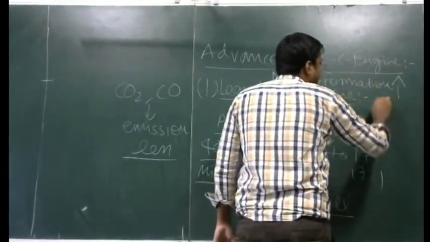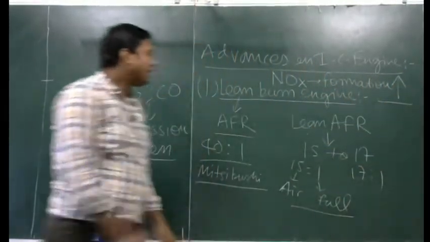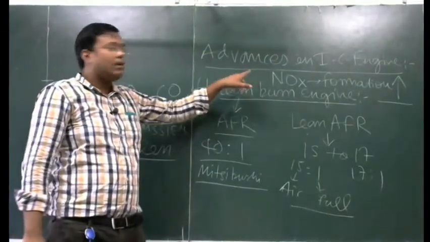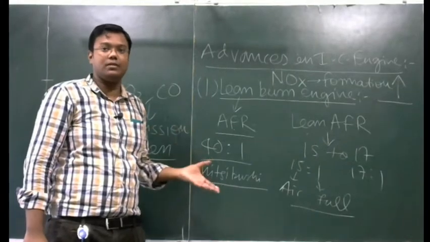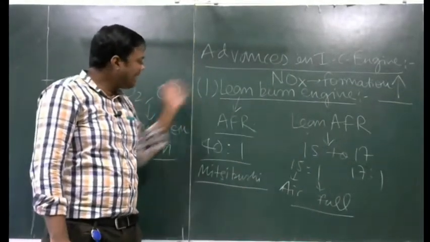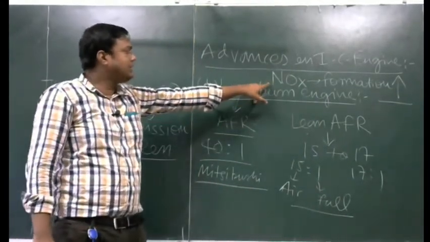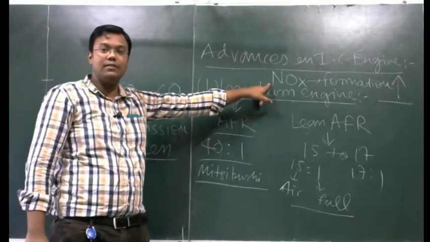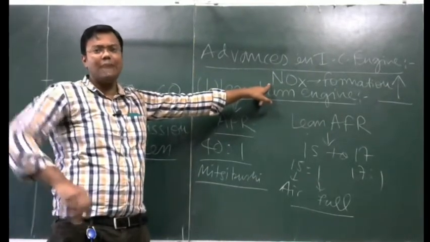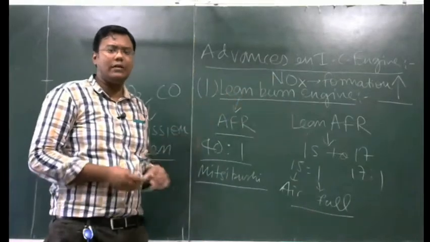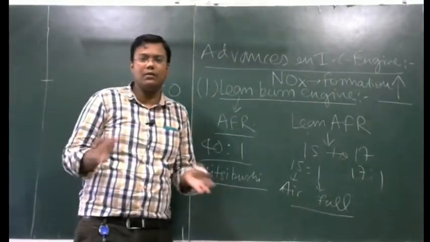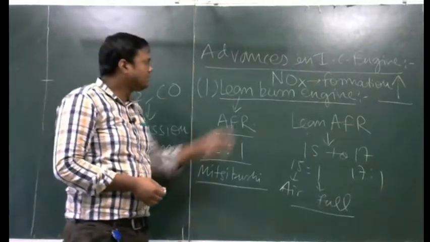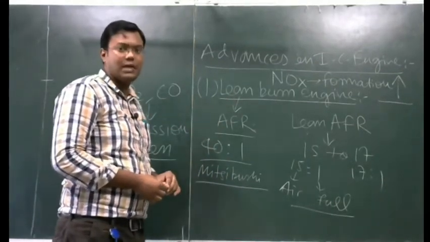So this is the one disadvantage of this engine, that in this type of engine NOx pollution will increase because of high temperature, because of high compression. Okay, so there are many advantages, but this is one disadvantage, that NOx formation will increase. So we have to make some separate arrangement to decrease the NOx formation. We have to arrange some catalytic converters, some thermal converters, okay, to decrease the NOx formation in this type of engine.